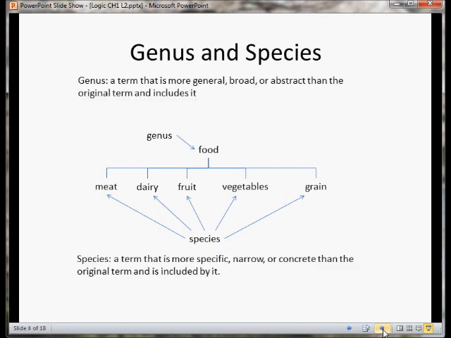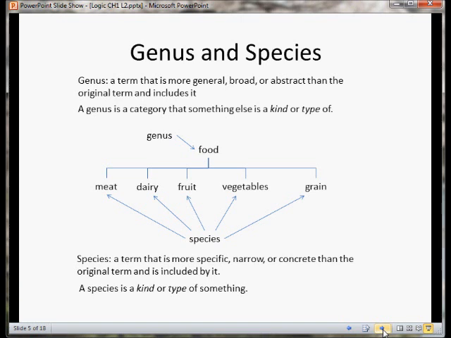A genus is simply a term that is more broad, general, or abstract than the original term, and it includes the original term. So in this case, food is a genus of the term dairy. A species is a term that is more specific, narrow, or concrete than the original term, and is included by it. So the term meat would be a species of food. Likewise, fruit is a species of food.